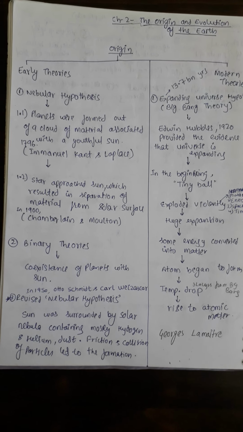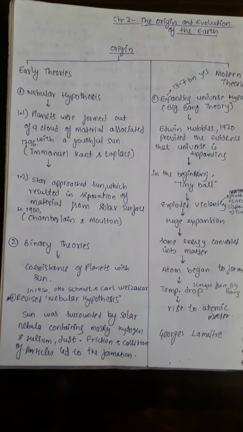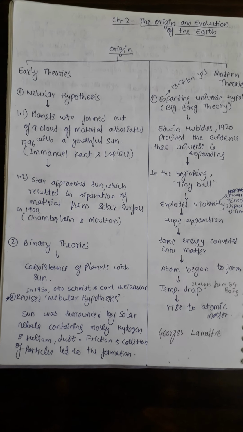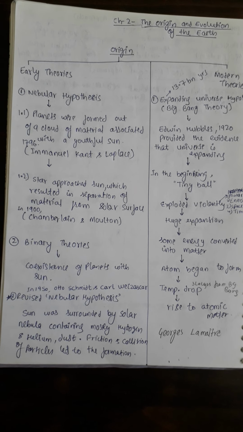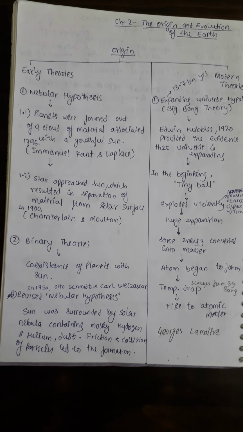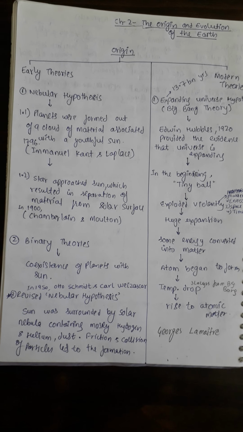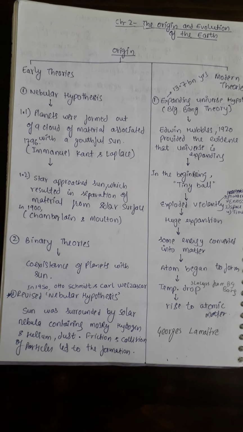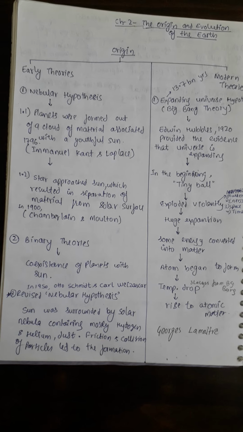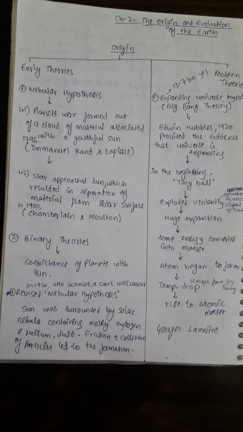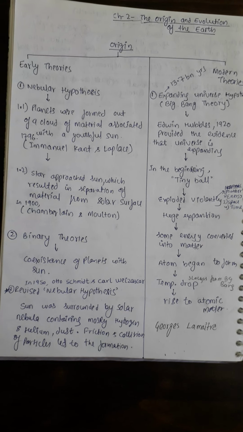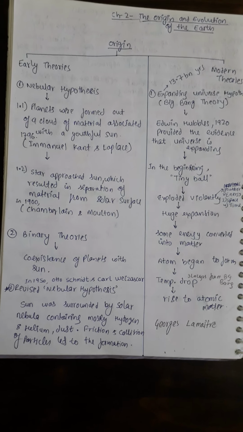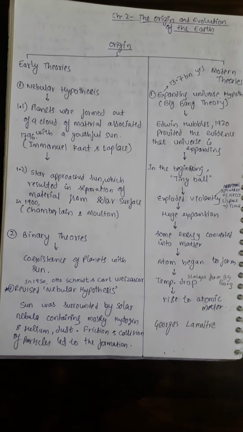According to them, the sun was already there, and planets were formed by the cloud of material which is also known as the nebula. All the material associated with the youthful sun separated from the sun, and that resulted in the formation of planets. This is how the sun, planets and the universe came into existence.